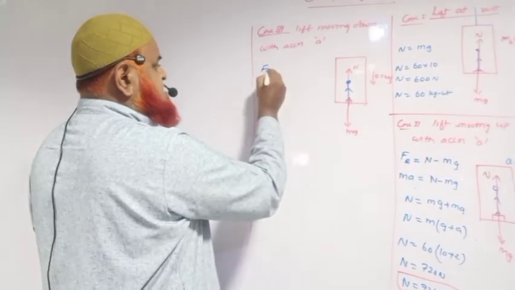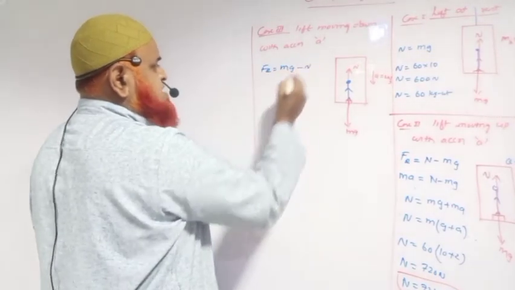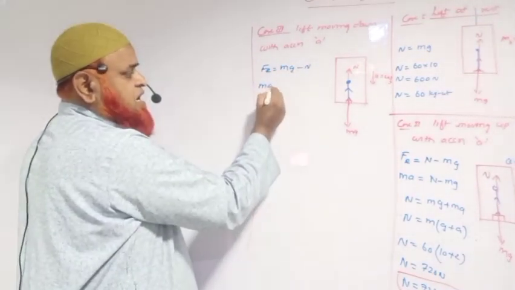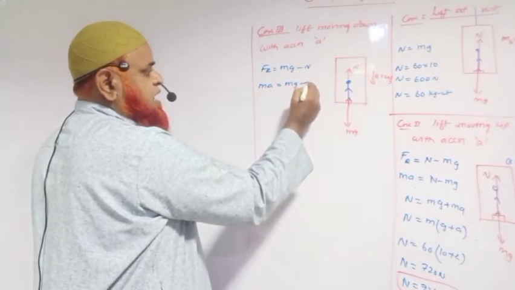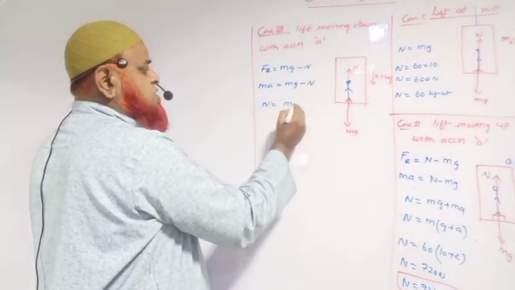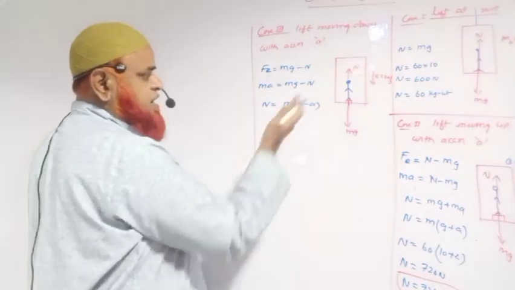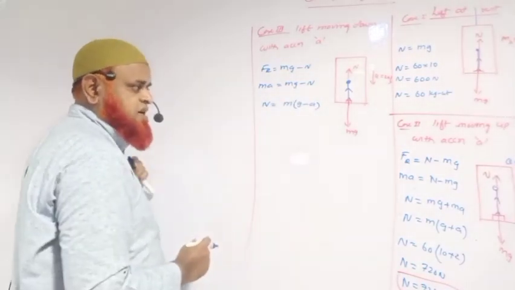Then you can write resultant force is equal to mg minus N. According to Newton's second law, Fr is equal to ma. Therefore, N is equal to m into (g minus a). Okay, N will come to the left side, a will go to the right side.